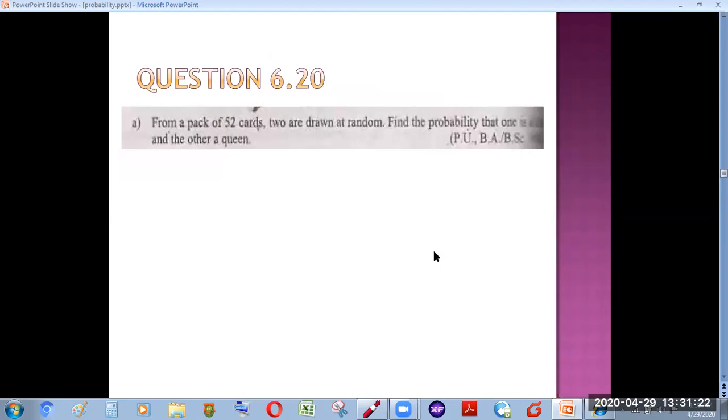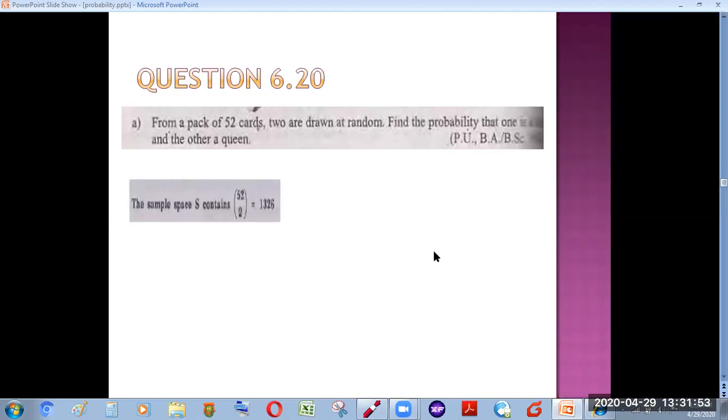Now moving to the next question, 6.20. From a pack of 52 cards, 2 are drawn at random. Find the probability that one is a king and the other a queen. First of all, we need to observe how many sample points will exist in performing this experiment of drawing these cards. 52 cards are there, and we are going to draw 2 cards from it.